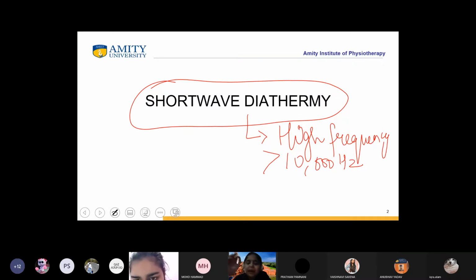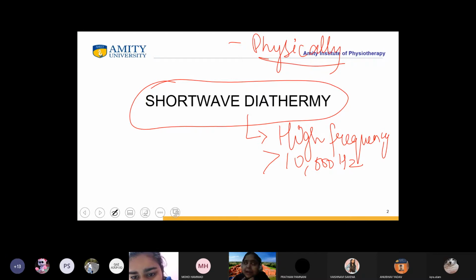It is available in our electrotherapy lab also. Very good. Do you remember the infrastructure of this particular machine? Yes, ma'am.